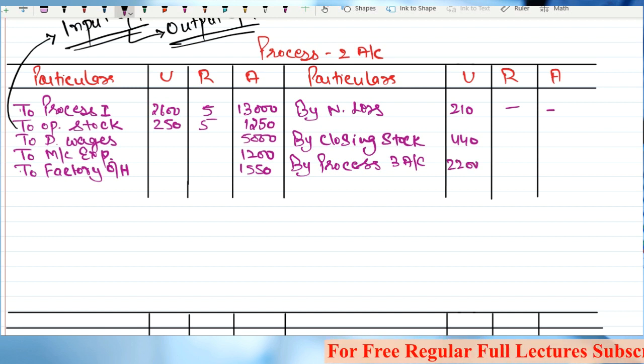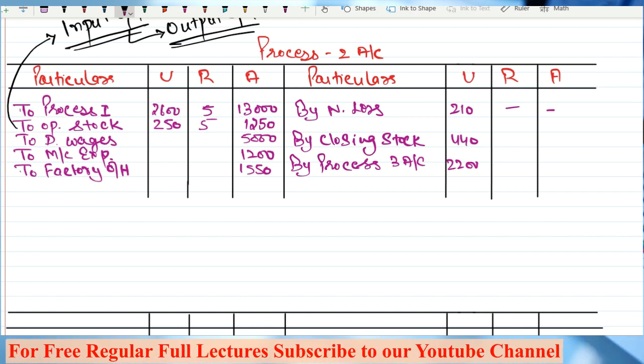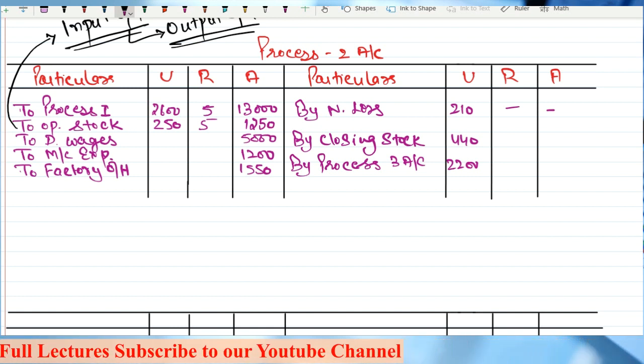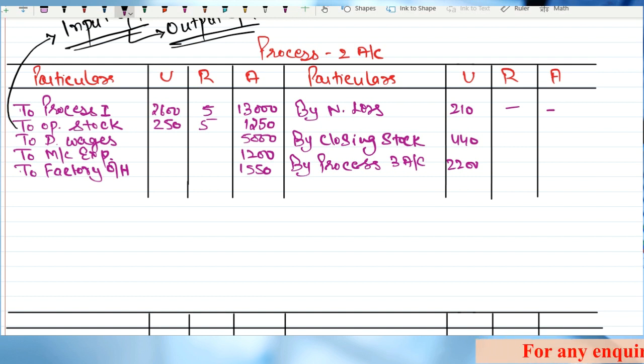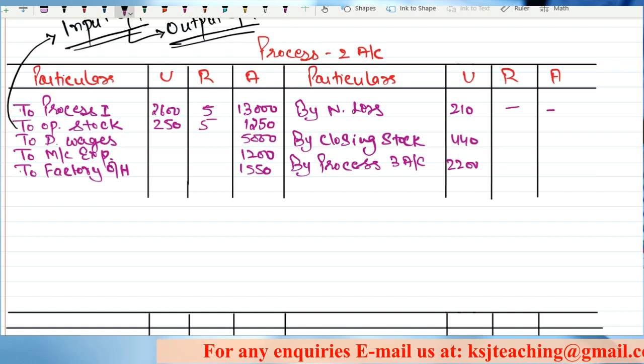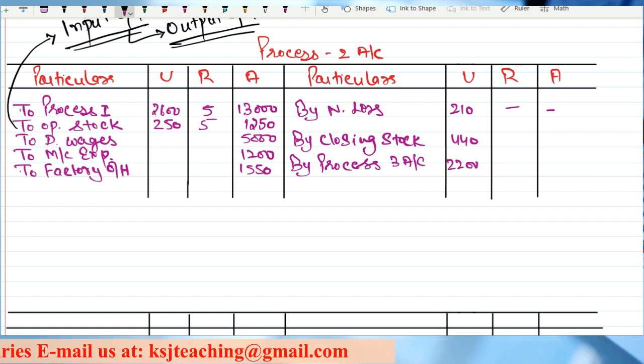Now the problem here is the rate at which you have to record the closing stock and the rate at which you have to calculate the process 3 account. Sir, we will calculate cost per unit. Listen to it very carefully. I told you in the last lecture also. The closing stock means the stock which is still lying, which has not been converted. If it has not been converted, how can we calculate it as output?